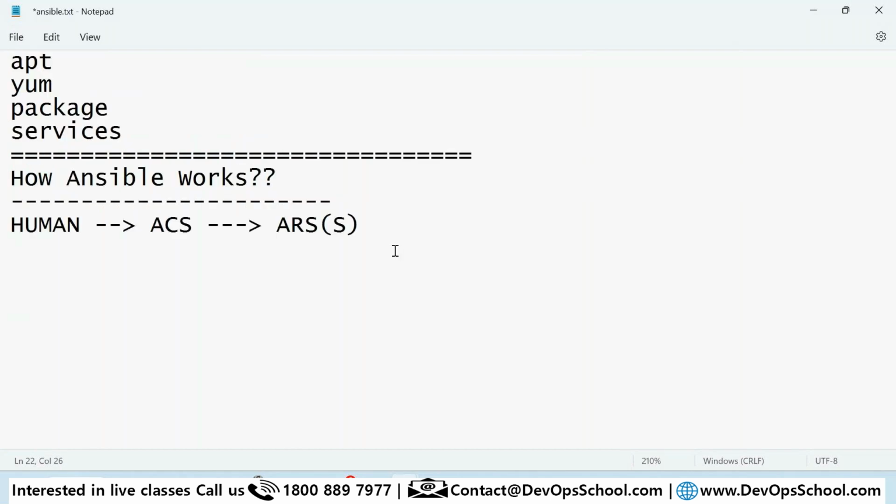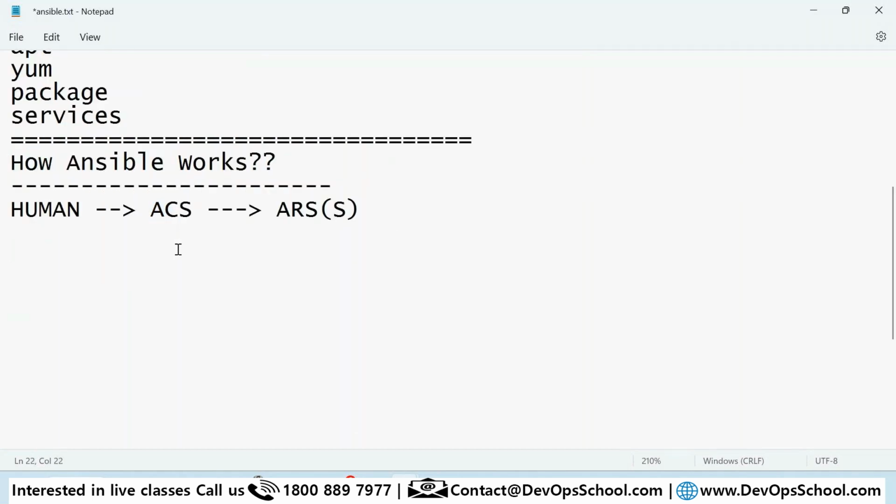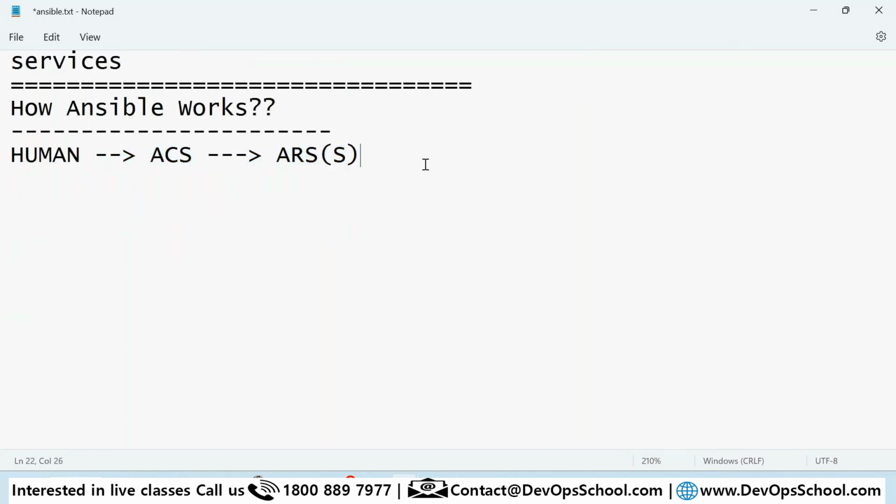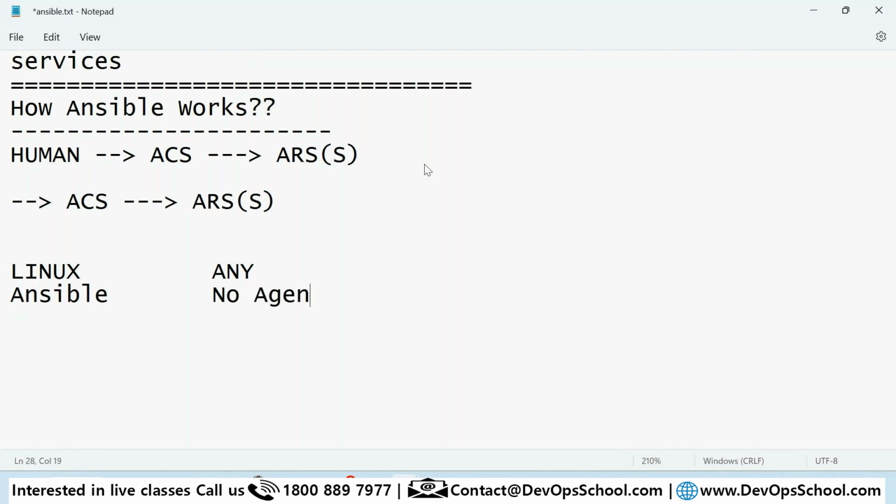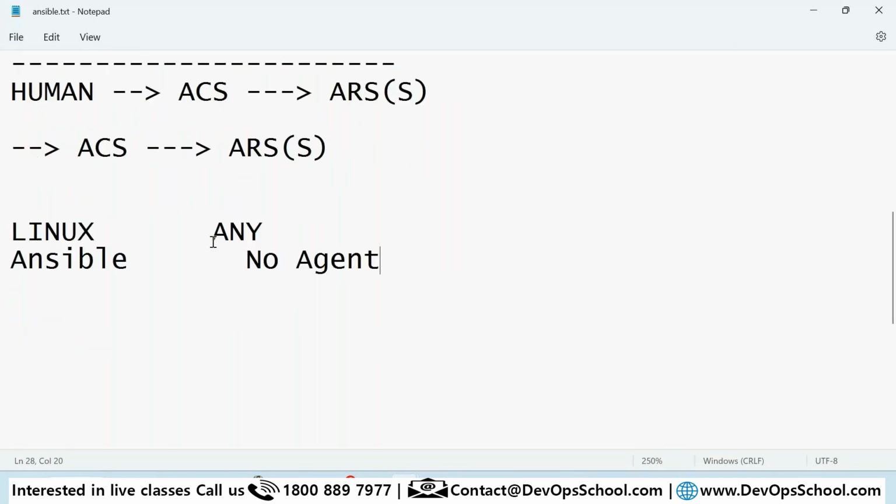ACS means control server, ARS means remote server. ACS has to be Linux, and ARS can be any machines, Windows and Linux. Ansible should be installed on ACS; on ARS nothing should be installed, no agent. Nothing is required there.